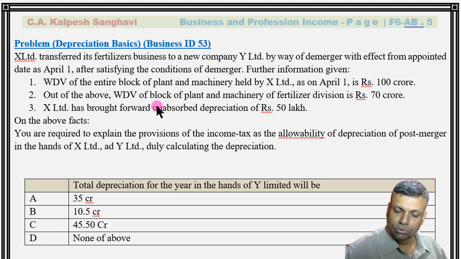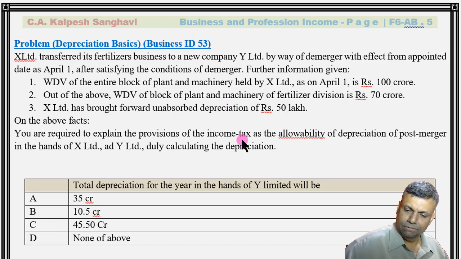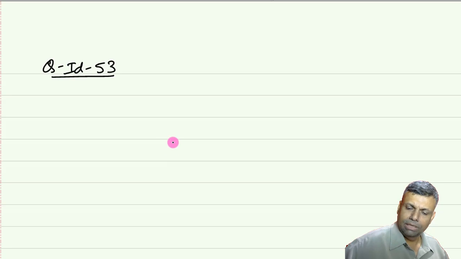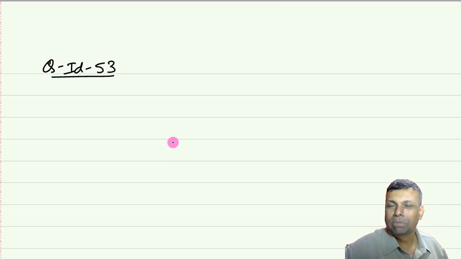And when it comes to this unabsorbed, that is a brought forward depreciation, that is covered by section 72A(4), and there also you have to apportion it, because if this particular brought forward depreciation is directly attributable to a particular unit, then I would have said that to that extent I would have transferred in the hands of the resulting company, but otherwise it has to be apportioned in the ratio of the asset as per section 72A.